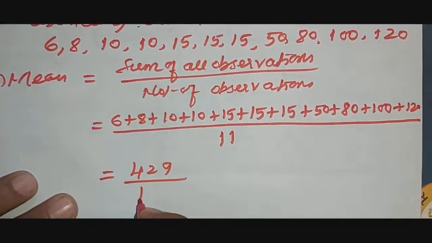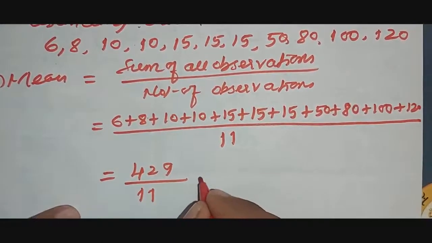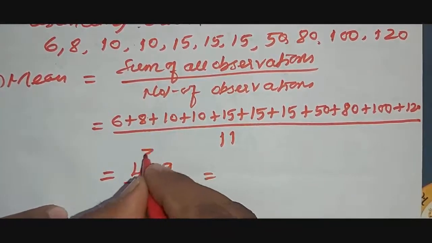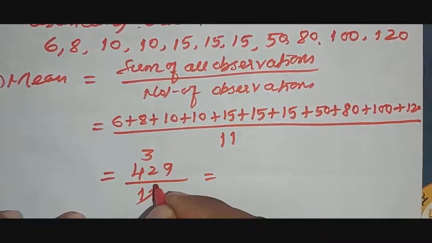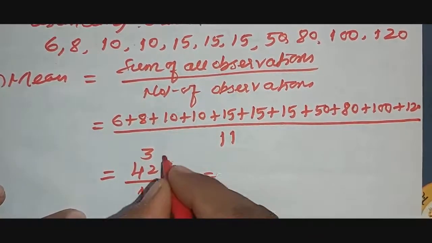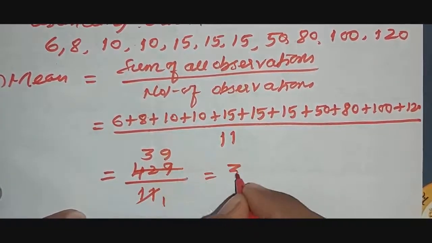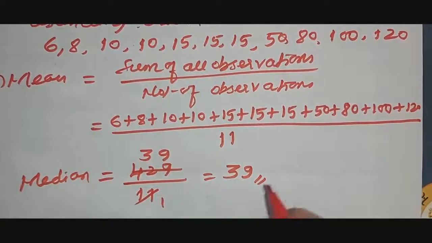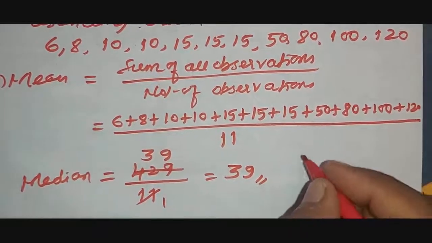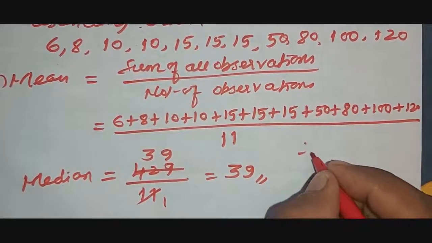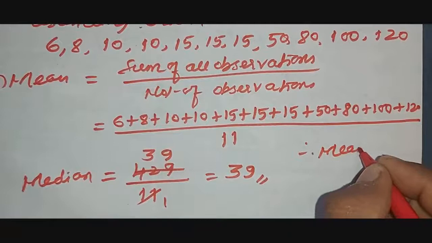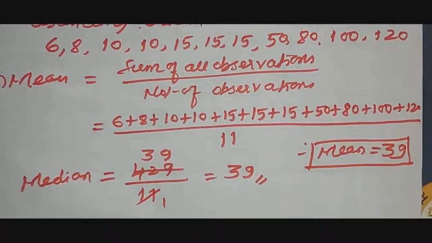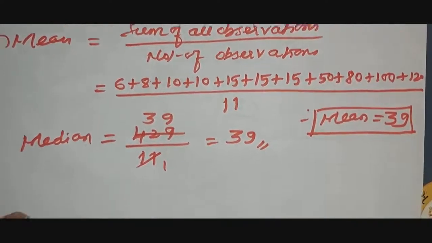429 divided by 11. So we get the answer: 11 ones are 11, and 11 threes are 33, remaining 9 here. Okay, 99. 11 nines are 99. Therefore the answer is 39. Okay, median is 39. Mean, sorry, not median. Mean is 39. Okay, now mode.